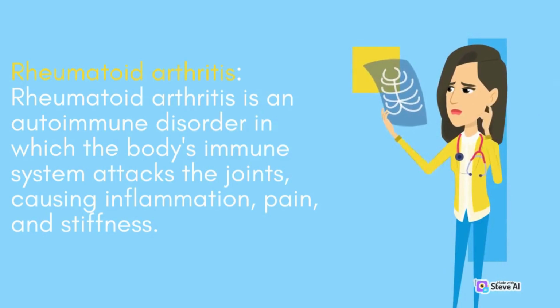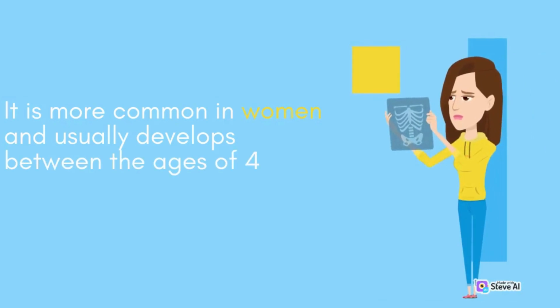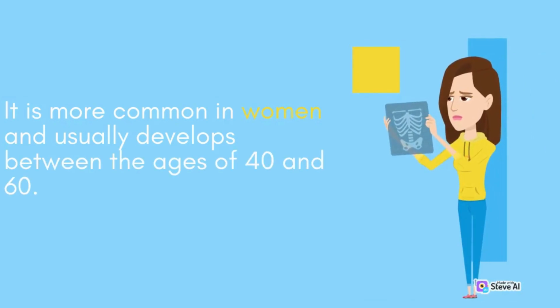Rheumatoid arthritis. Rheumatoid arthritis is an autoimmune disorder in which the body's immune system attacks the joints, causing inflammation, pain, and stiffness. It can affect any joint in the body, and may also cause fatigue, fever, and loss of appetite. It is more common in women and usually develops between the ages of 40 and 60.